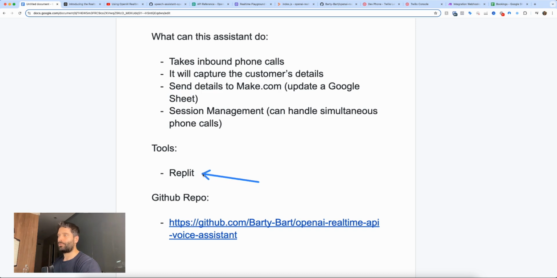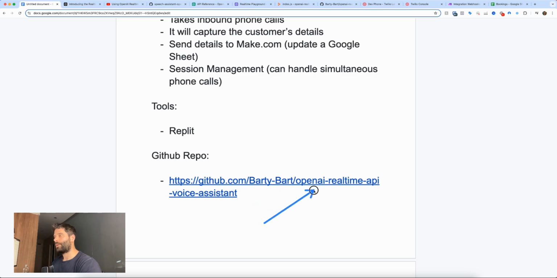Now we're going to be using Replit to take that GitHub repo and run it on Replit, and all the calls are going to be routed to Replit. And finally, I have the GitHub repo here, which we're going to be going through in a second. I'll also explain all the code. And once again, I'm going to show you how to plug it into Twilio. It's going to be super easy. Actually, the Twilio side of things is going to be very, very easy. Even if you have a brand new account, you can get this working straight away.